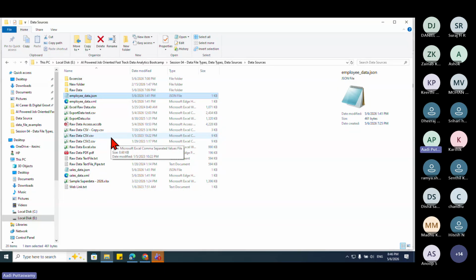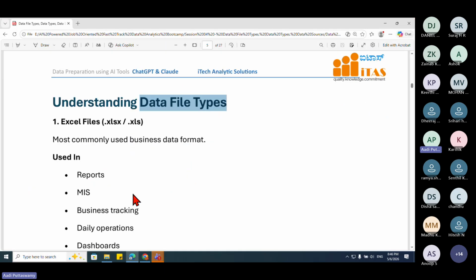There are various different ways where I can get the data. Apart from this, I can also get the data from Azure, from Amazon, from Google. Or let's come to the server, say MySQL, SQL Server, Oracle. There are various different sources from where we can get the data.